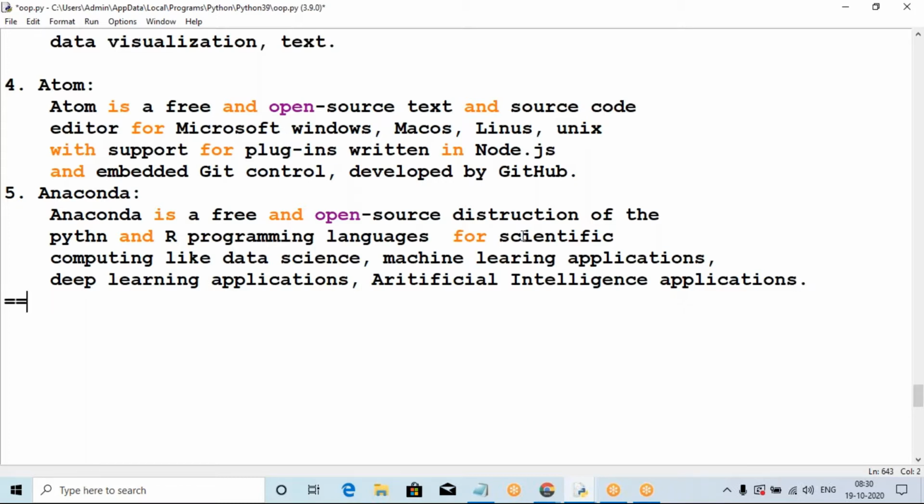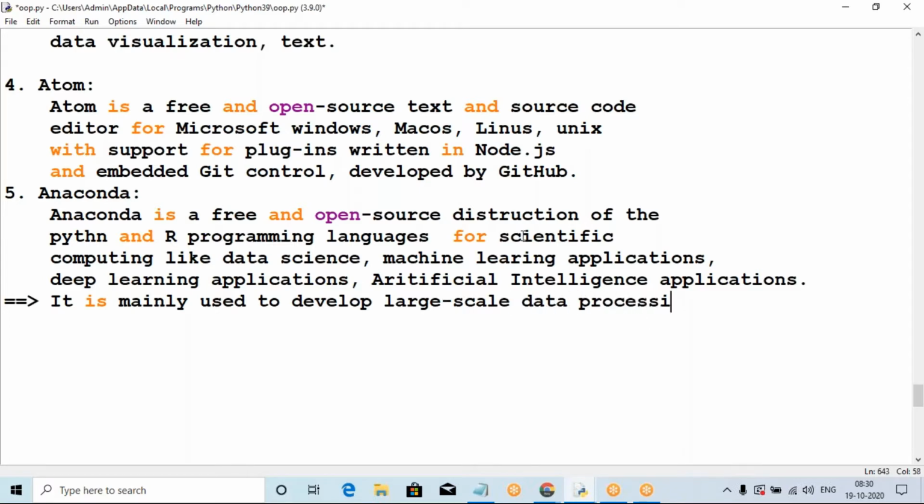Okay, application. Now it is mainly used to develop large scale data processing. Large scale data processing, that is very important. If you have large scale data processing, for example, corona cases is a large scale data processing. That's why you are using Anaconda. Now clear? Now very good.